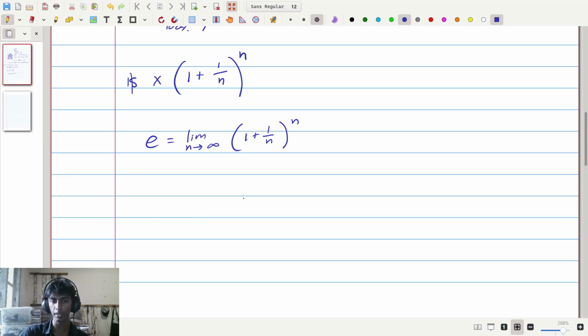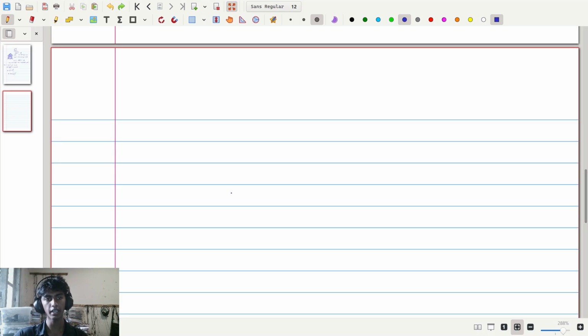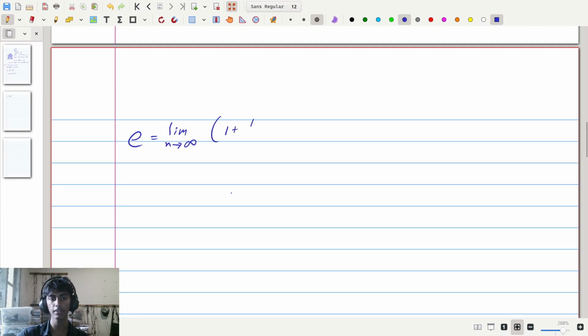But this is one of the interesting properties of this number. Before we get into all of that, however, let's try to write this thing in a formula that is not a limit of 1 to the power of infinity as apparent here. It is not in fact 1 to the power of infinity. There's something else happening here, which we can see if we write this term in a different form. So let's do that. On a new page, let's rewrite that e is the limit as n approaches infinity of (1 + 1/n)^n.